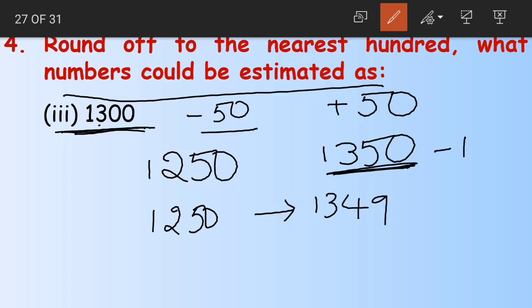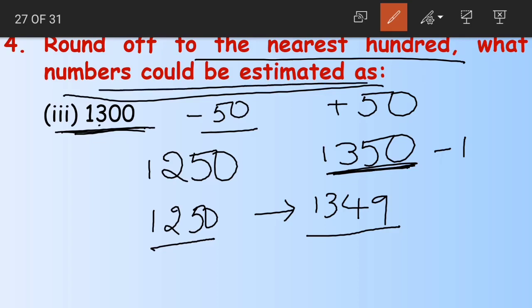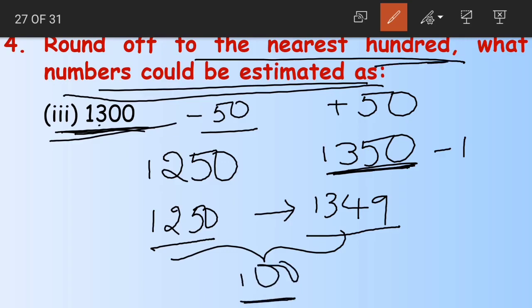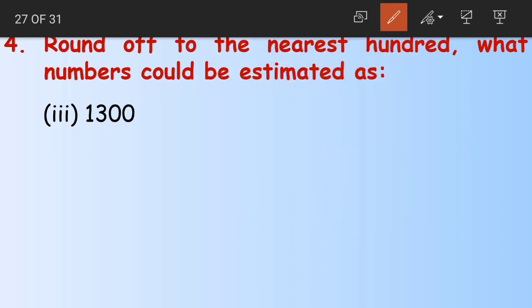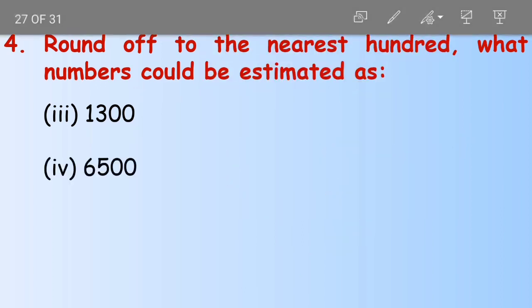So the numbers from 1250 till 1349 when rounded off to the nearest 100 could be estimated as 1300. These 100 numbers, you remember, right? Is this clear? Yes. Moving on to the next question.